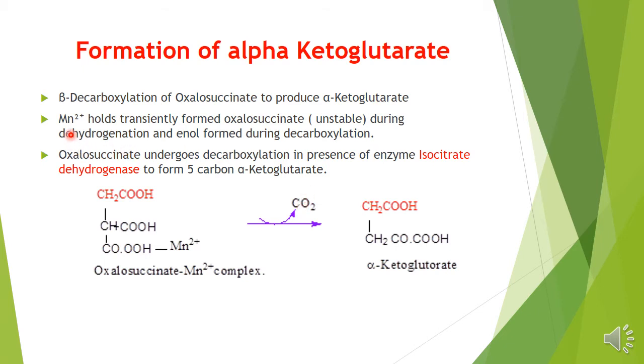And manganese holds the transiently formed oxalosuccinate, which is unstable, during dehydrogenation and enol formation during decarboxylation. But ultimately, oxalosuccinate undergoes decarboxylation in presence of the enzyme isocitrate dehydrogenase to form a 5-carbon alpha ketoglutarate. So there is a formation of alpha ketoglutarate.